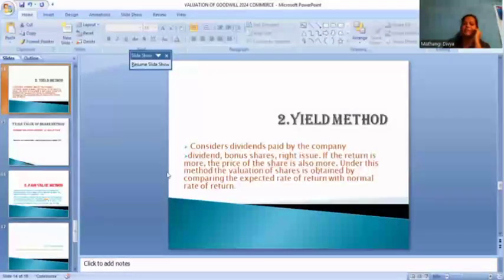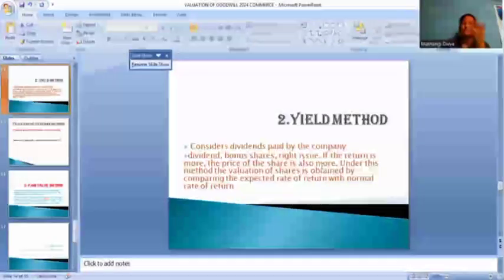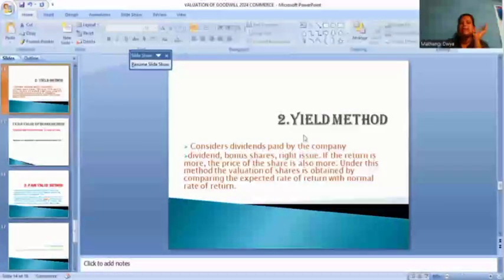Okay, under this method, the valuation of shares is obtained by comparing the expected rate of return with the normal rate of return. How much we have to spend in our company or for other purposes, we use that to determine the share price. And the more valuable things, the valuable amount, we have to share. That is called the yield method. We have to calculate those points also.